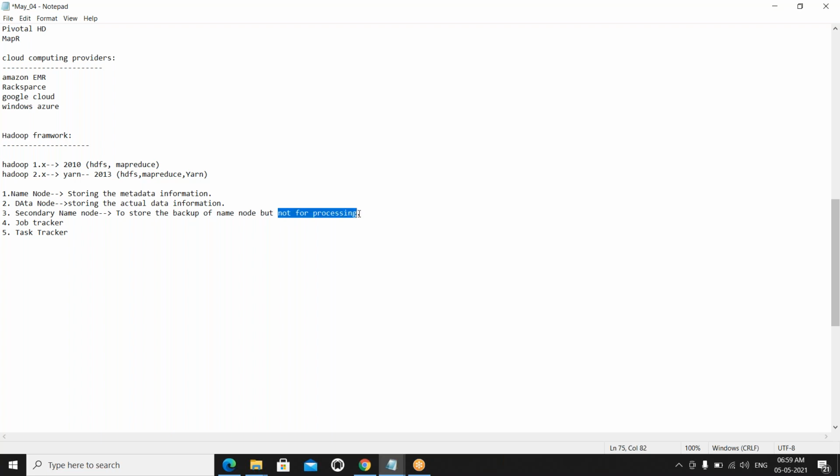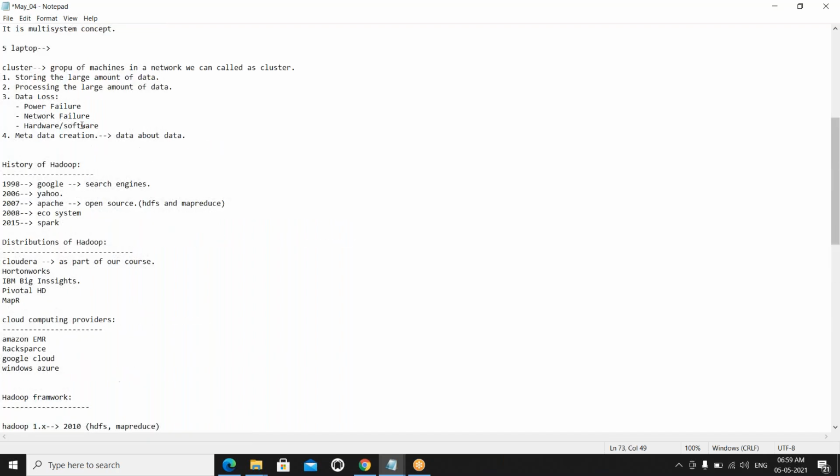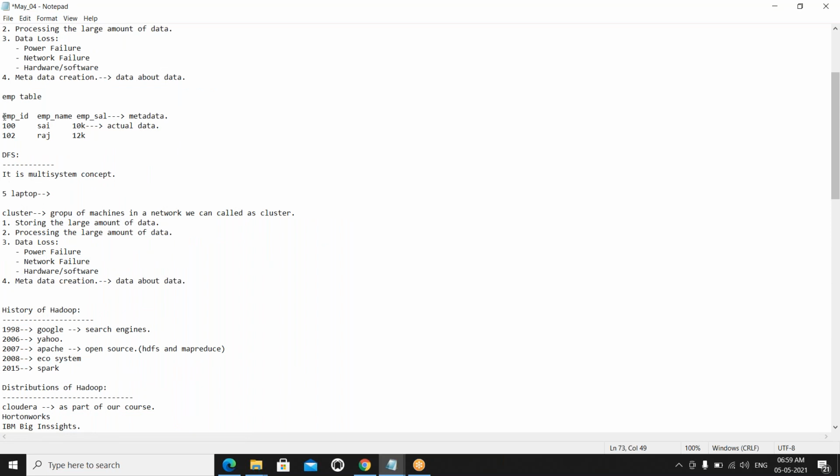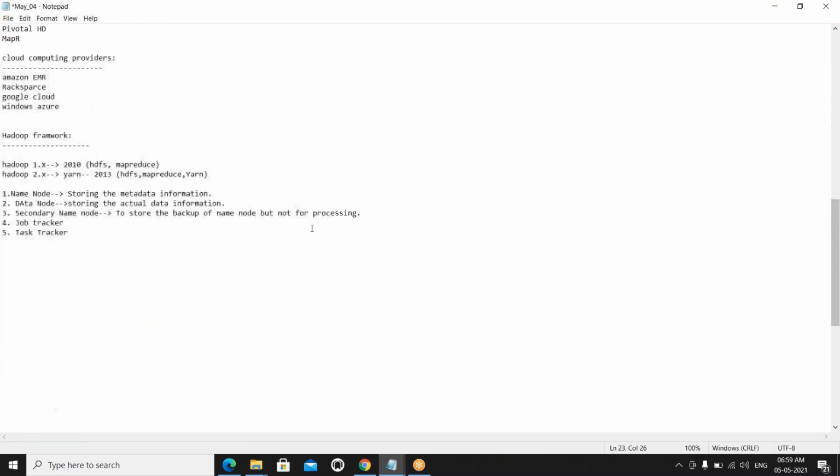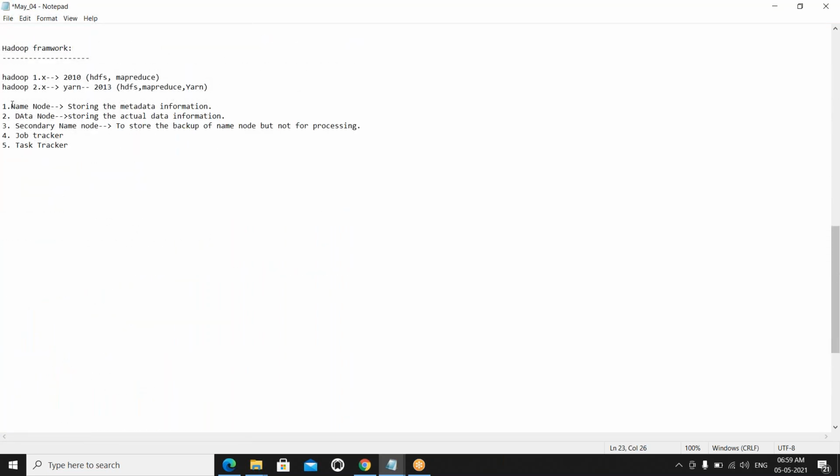What is the backup of the name node? The metadata information. Metadata is the data about the data, only the schema information, and we store it in the name node. And where do we store the actual data? In the data node. We have some dedicated nodes to store the data in the Hadoop, HDFS environment.